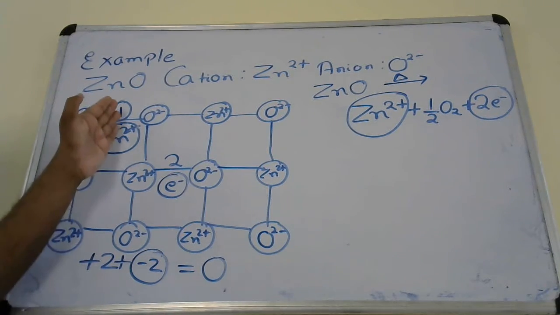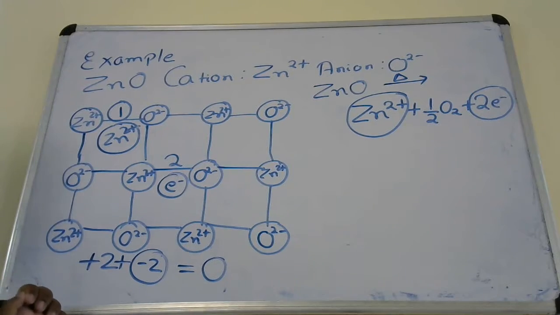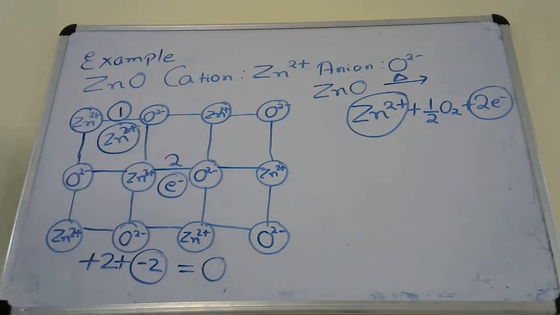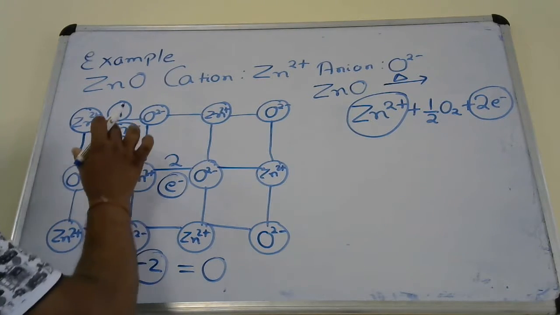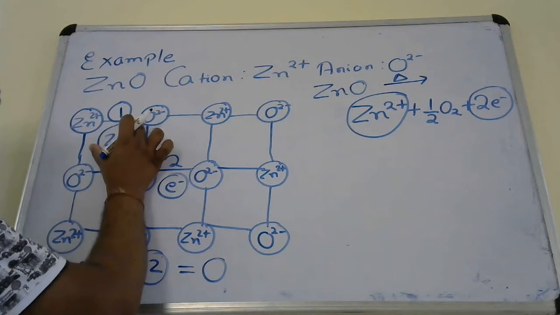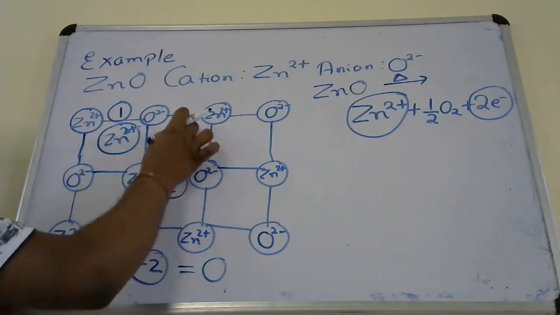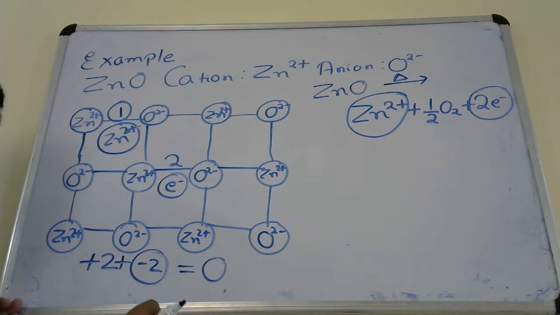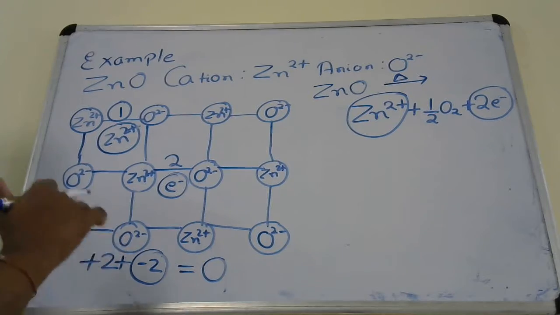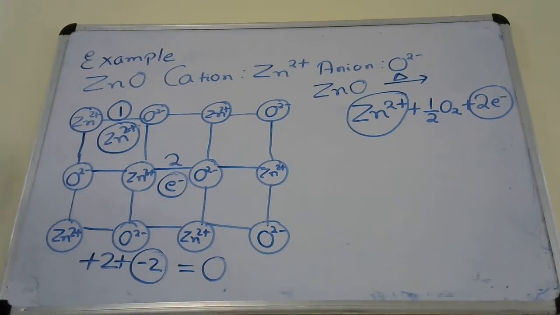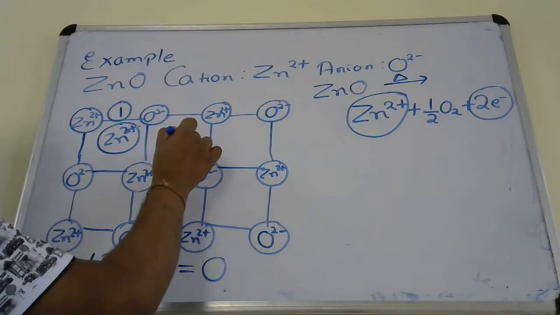This is the interstitial site where the cation is present. Now we will find another interstitial site which is nearer to this interstitial site. There are three, 1, 2, 3. You can place the electron at any one neighboring interstitial site. So we place the electron at a neighboring interstitial site, say number 2.